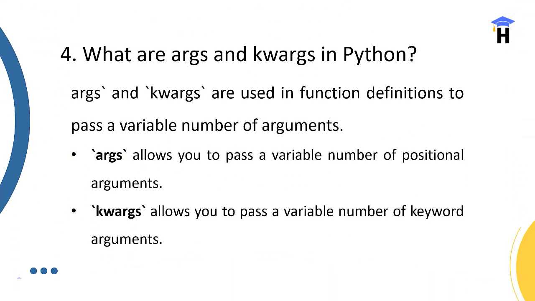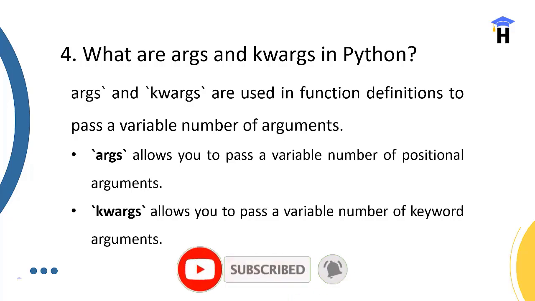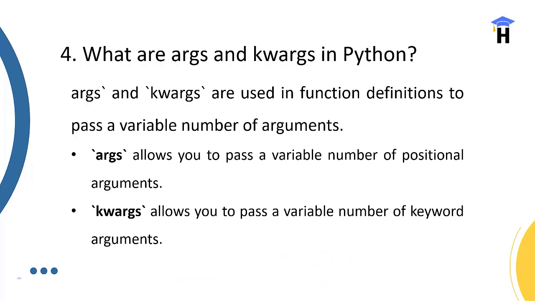So what are *args and **kwargs? Yes, it's very important. args means arguments, and kwargs means keyword arguments; they are used to pass a variable number of arguments, countable or maybe uncountable, in a business logic scenario. *args lets you pass a variable number of positional arguments. Similarly, **kwargs allows you to pass a variable number of keyword arguments.